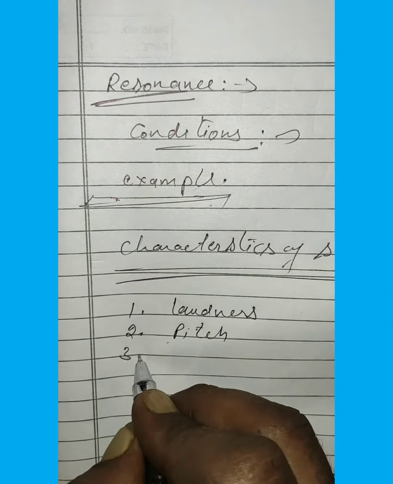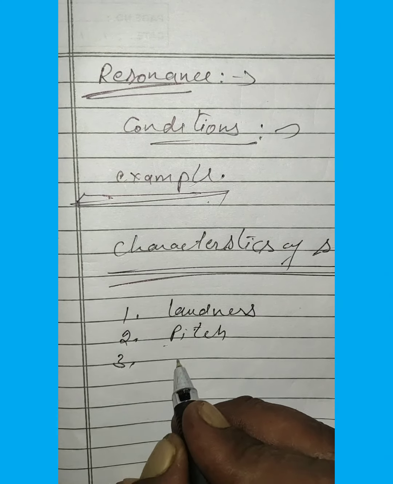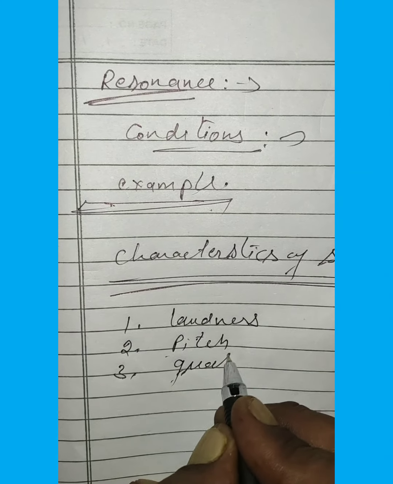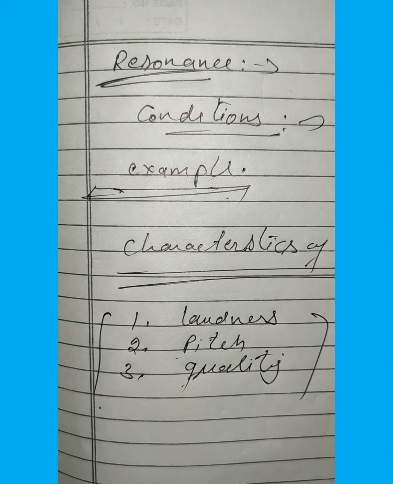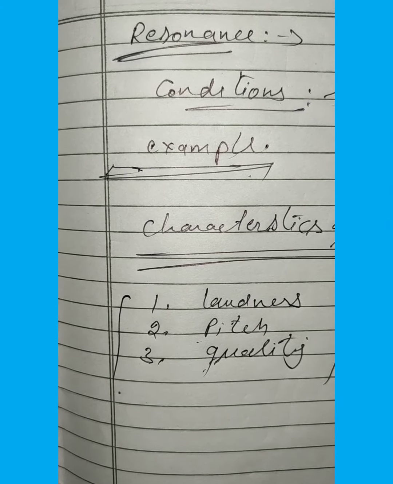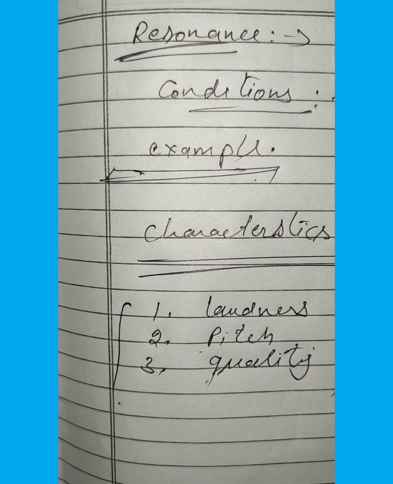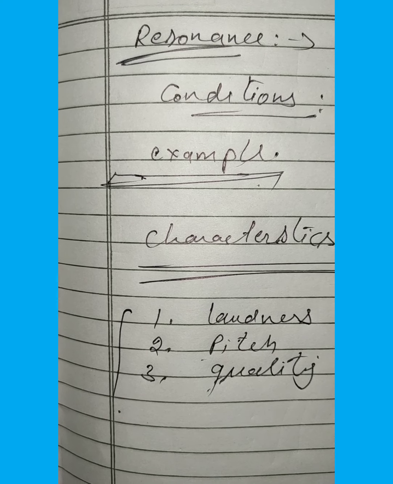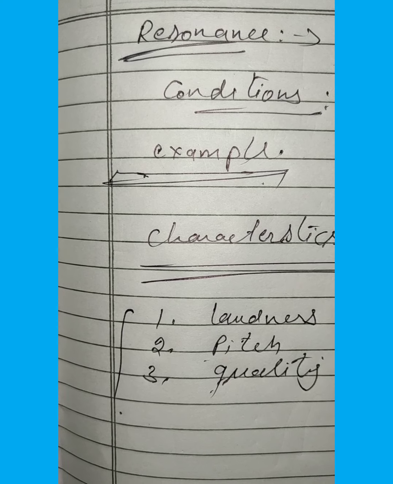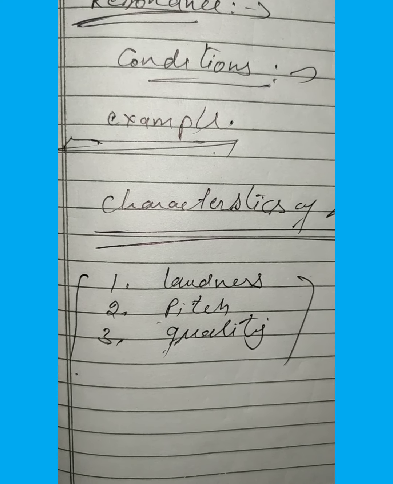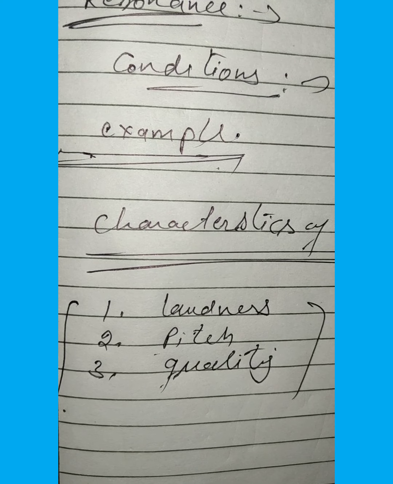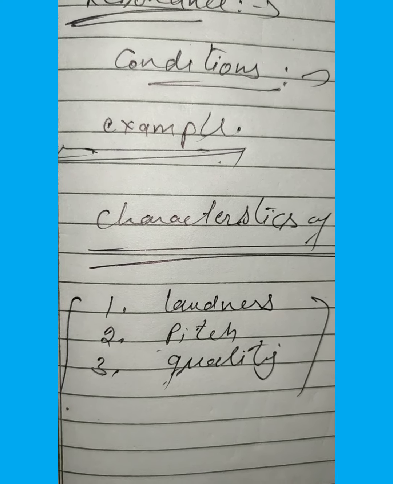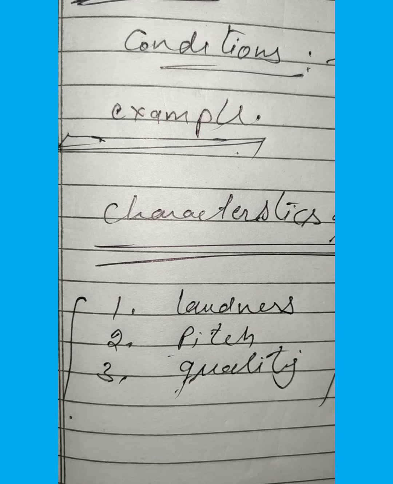And number three is quality, or timbre. These are the main three characteristics with the help of which we can distinguish sounds. Loudness is the characteristic by virtue of which a loud sound can be distinguished from a faint one, both having the same pitch and quality.